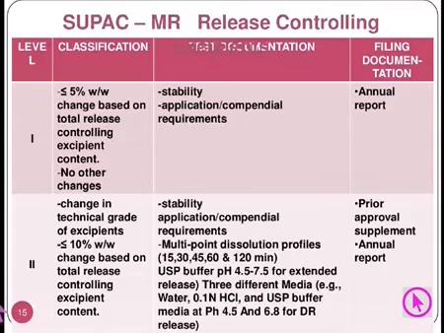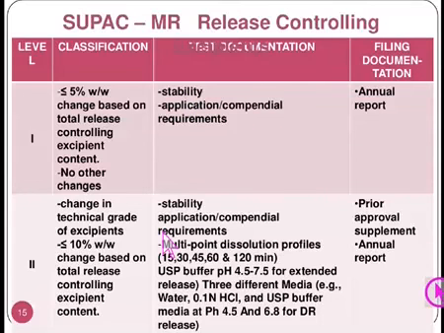If it is more than 5% and less than 10%, then it is level 2, and more than 10%, then it is level 3. So in case of level 1, the test documentation will be stability and application compendial requirements. Here the stability studies are important and must be submitted. As such, in the annual report we need to consider the stability studies